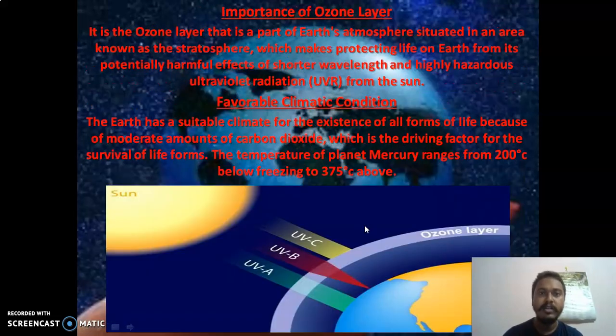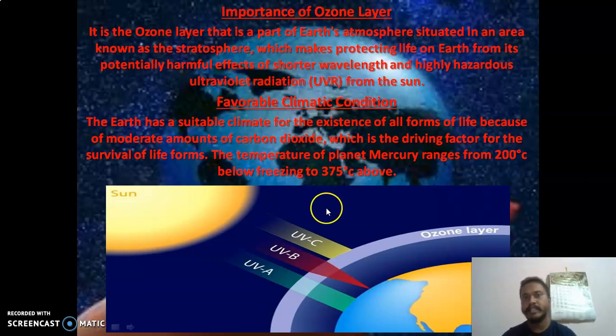So the next is the importance of the ozone layer. We have already seen the distance of the sun is okay. We have seen why the light is important. Now when this light comes, just now I have explained how those layers help us and how the Earth's atmosphere is such that it protects us from harmful radiation.